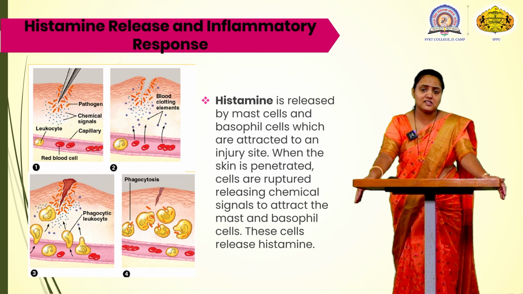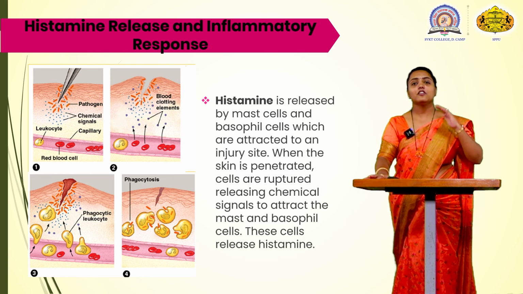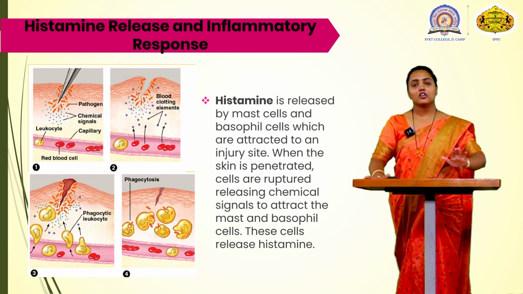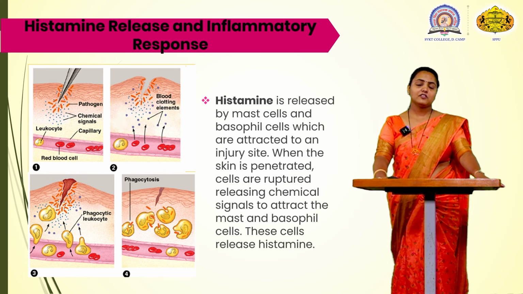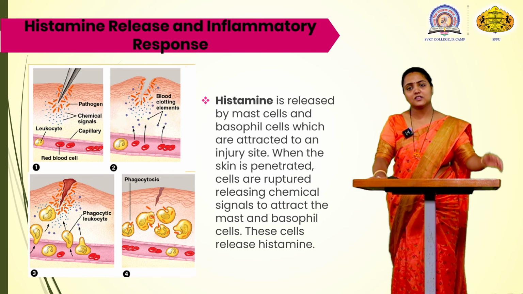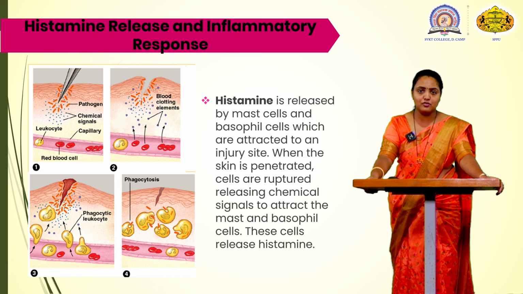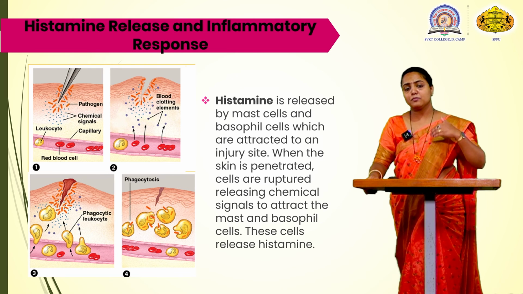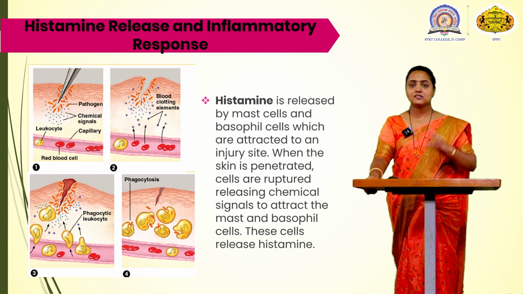WBCs means which? Platelets, which are going to clot your blood. The blood which is going to flow, the clotting of the blood is required. So for the clotting of the blood, the histamine is released, which will increase the width of the capillary, and due to the increase of the width of the capillary, the platelets will go towards the infected area. The area becomes swollen as the fluids leave the capillary beds to the injured area. So blood will flow, and to stop the blood flow, the histamine is released.